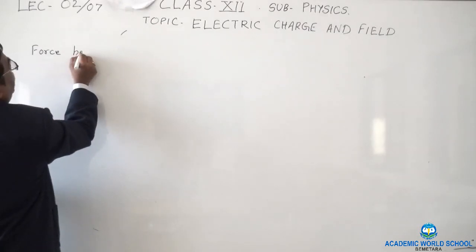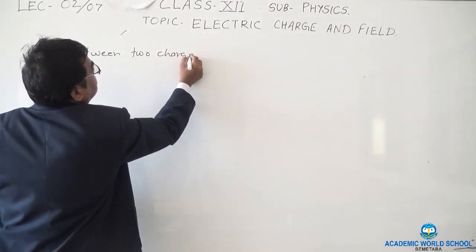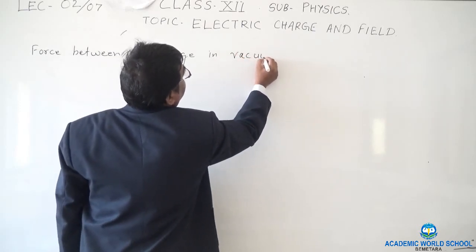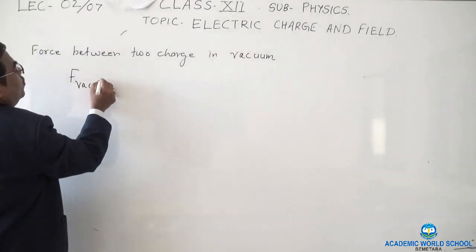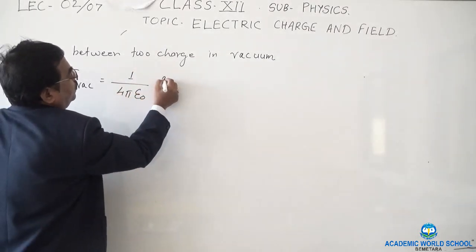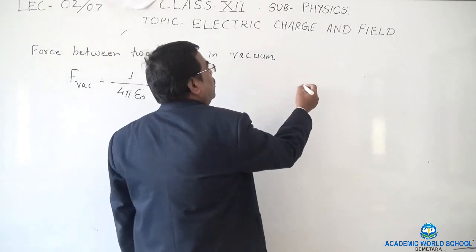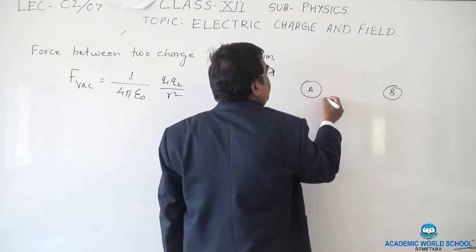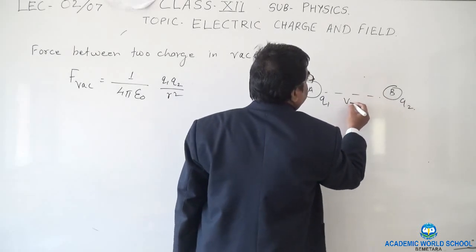So let us determine this epsilon. The force between two charges in vacuum is given by F vacuum, which is 1 upon 4 pi epsilon naught q1 q2 upon r square. Now these are the two charges A and B, bearing charges Q1 and Q2. The medium between them is vacuum.